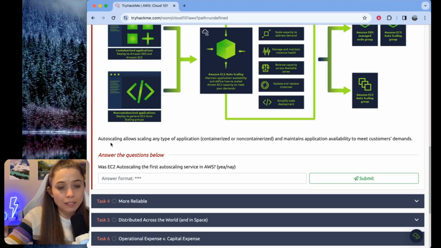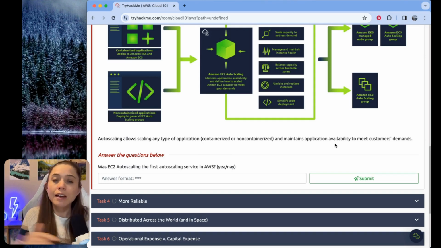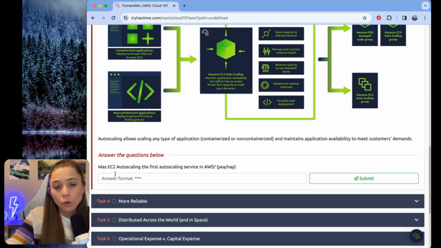This sentence really seems to sum up what the diagram is about. Auto scaling allows scaling any type of application, containerized or non-containerized, and maintains application availability to meet customer demands. Here's the question for task 3. Was EC2 auto scaling the first auto scaling service in AWS, yay or nay?